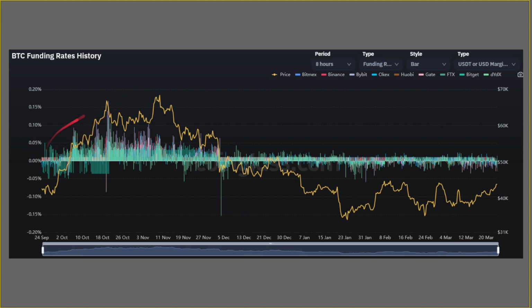It's a general uptrend. We're seeing higher highs up until about early November, where we reached that 69K, and then from there we have slowly descended into the 40K range. During this particular time, the majority of futures positions were long, as we can see here, right?